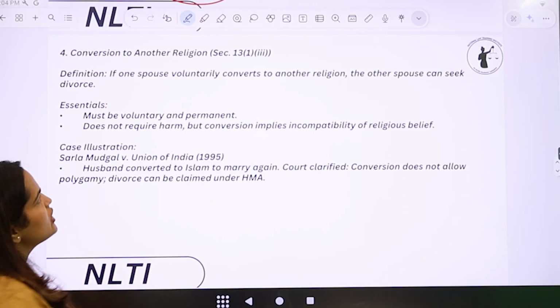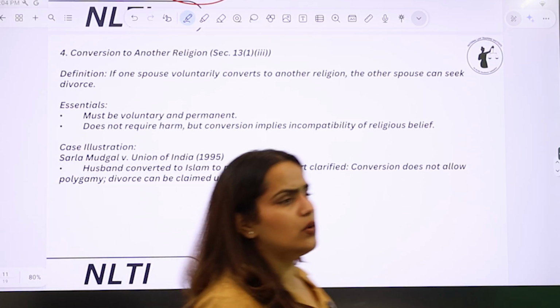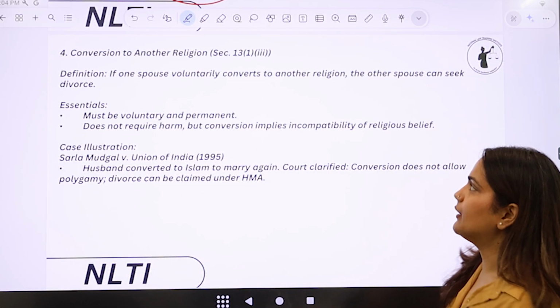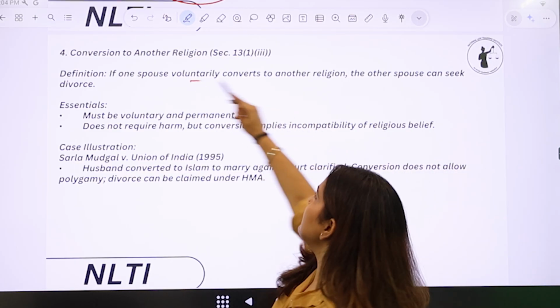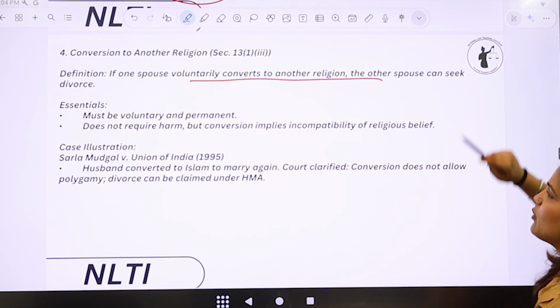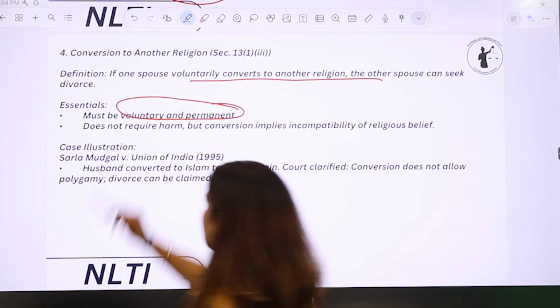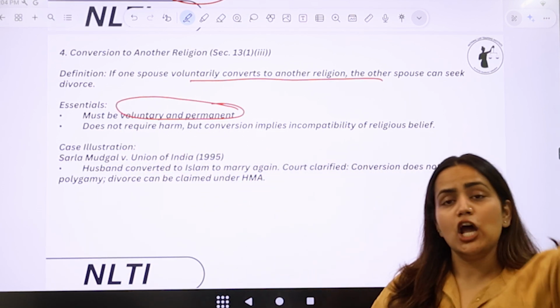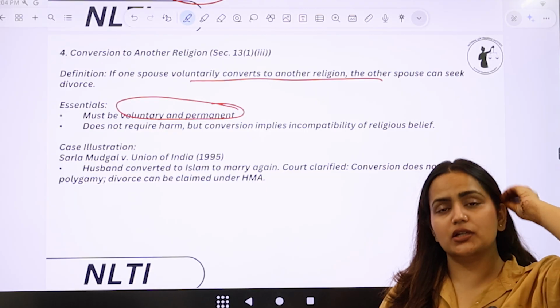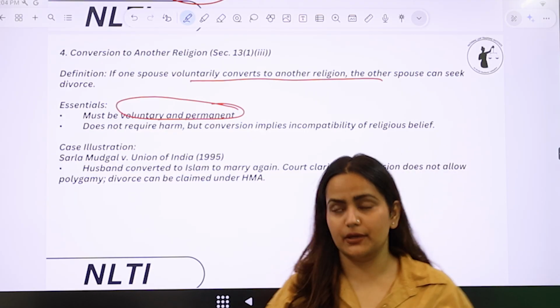Now, conversion to another religion. Now, what do we mean by another religion here? So, if one spouse voluntarily converts to another religion, the other spouse can seek divorce. And it must be voluntary and permanent. It is not that someone coerced the spouse to change their religion and then the other spouse can seek divorce here.